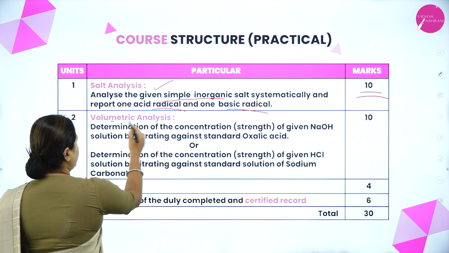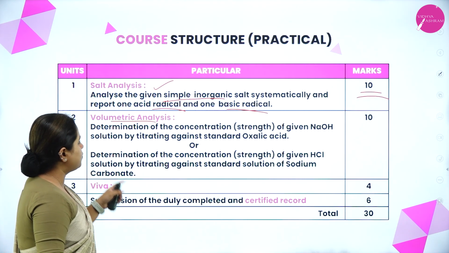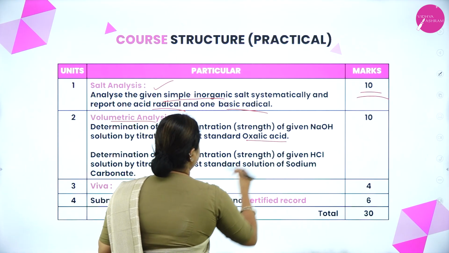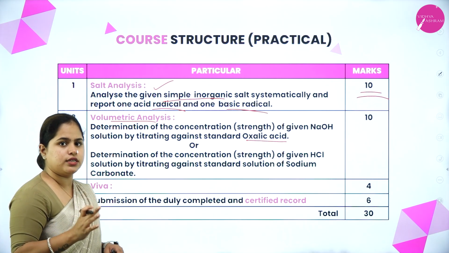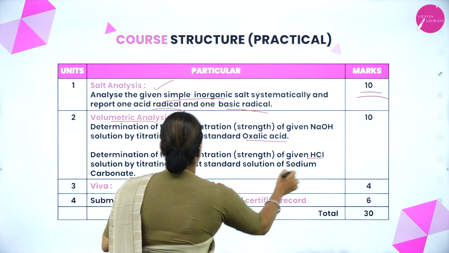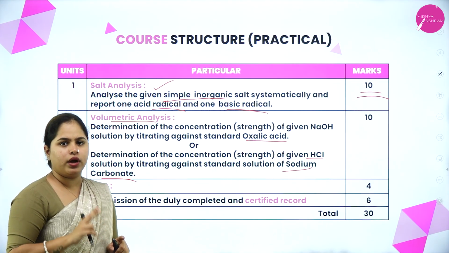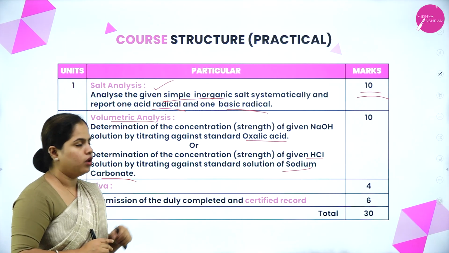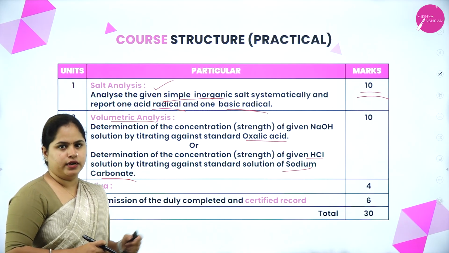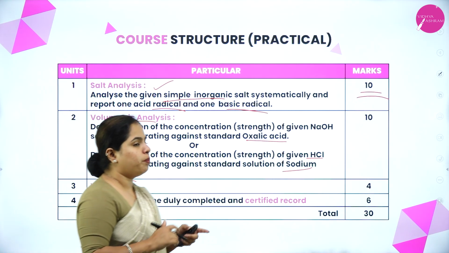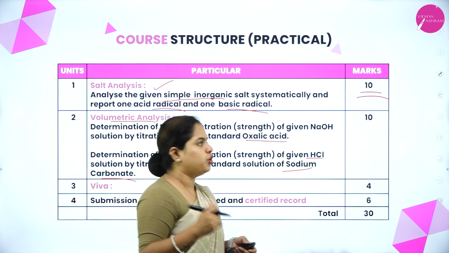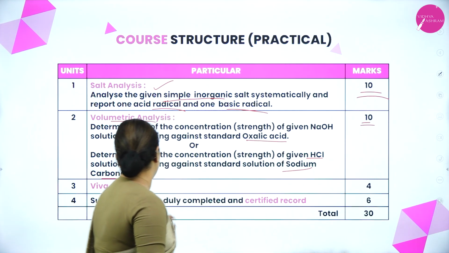Now the next experiment is volumetric analysis, that is your titration. First one is determination of concentration of given sodium hydroxide by titrating against oxalic acid. So you have 2 titrations: one is sodium hydroxide against oxalic acid, another one is HCl against sodium carbonate. These 2 experiments in volumetric analysis you have to do. The procedure you have to follow is the same, but there are 2 titrations that you have to learn, right? And you have to perform in the lab. For performing and writing down the calculations, calculating the concentration, strength and all of that, you will get 10 marks, right?